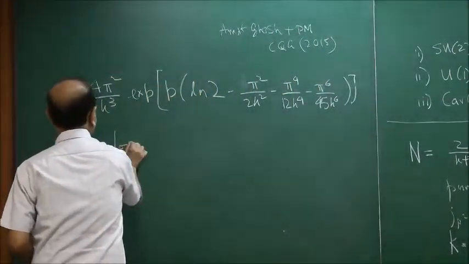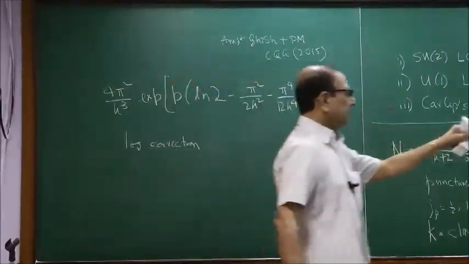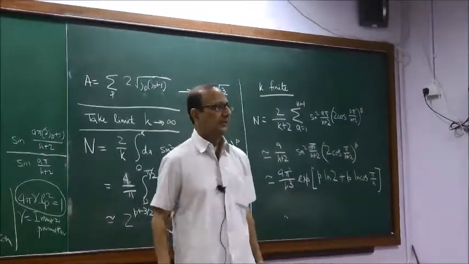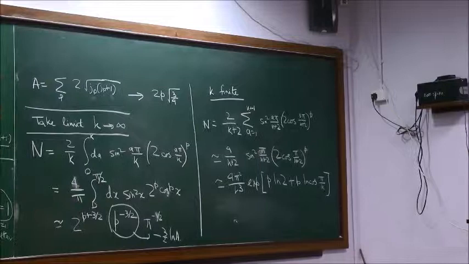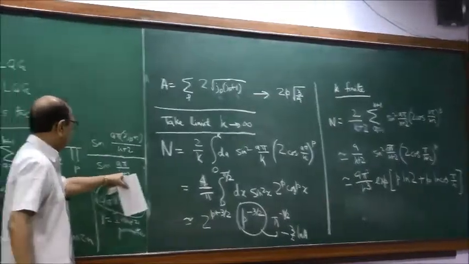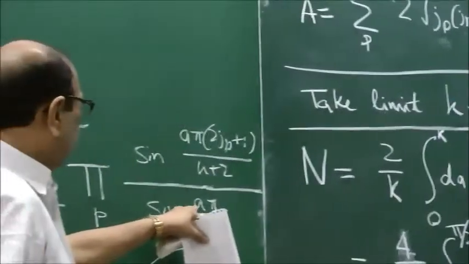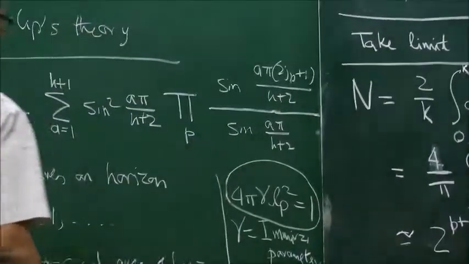What happens if k is 2? No, k is taken to be large. We have made an assumption here. This calculation does not seem to use it. No, k is a classical area, so I have assumed k to be somewhat large. What is the meaning of large? Because everything seems to blow up at k equal to 2. Here it is actually k plus 2. In the original expression, the thing that was happening was sin a pi by k plus 2. So here a is supposed to be less than or equal to k plus 2.